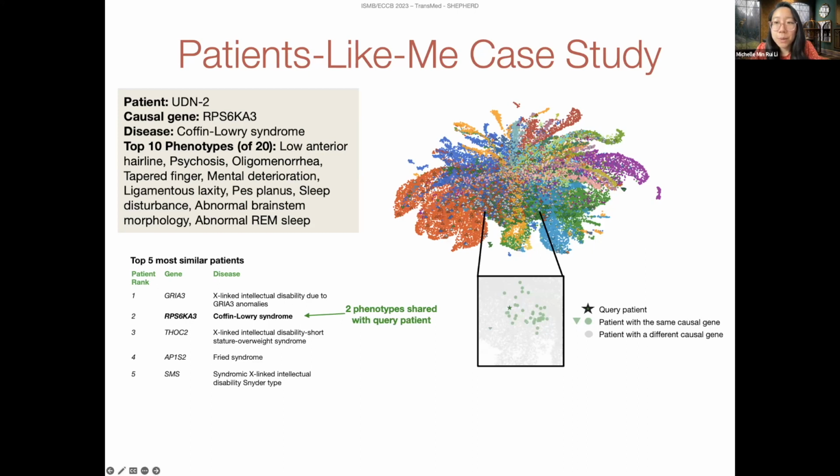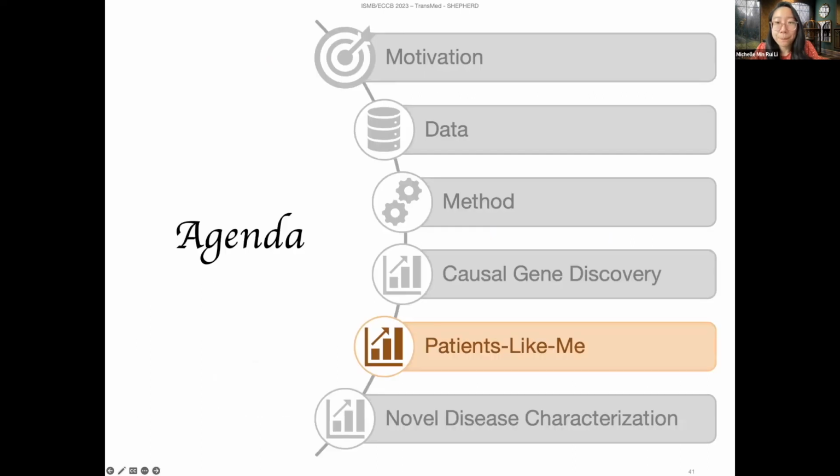Interestingly, we see that the most similar patients identified by Shepard do not have many phenotypic terms in common with the query patient. The patient with the same causal gene has only 2 phenotypes, or 10%, in common with the query patient. And yet the 266th ranked patient has 5 phenotypes in common. And this is a good thing. It indicates that Shepard is able to learn an embedding space that captures semantic phenotypic similarity beyond just HPO term overlap.